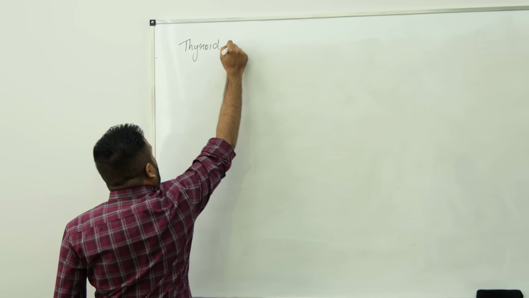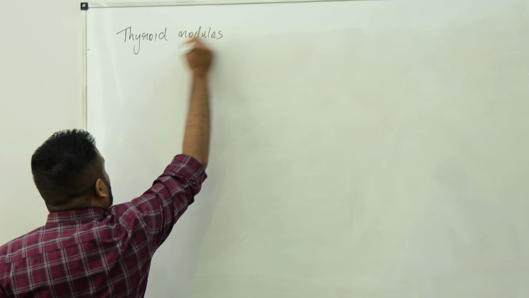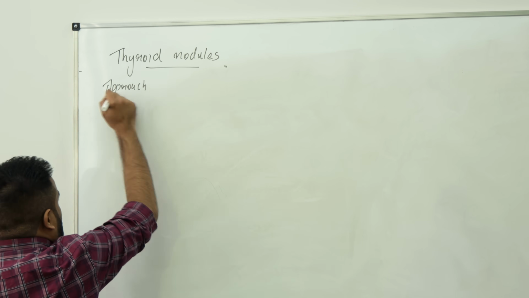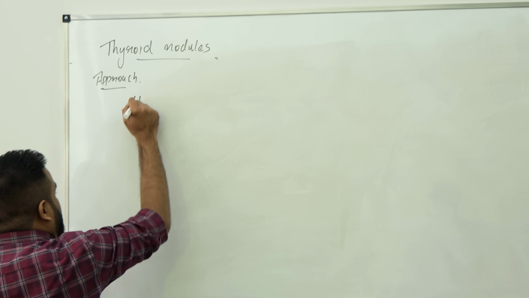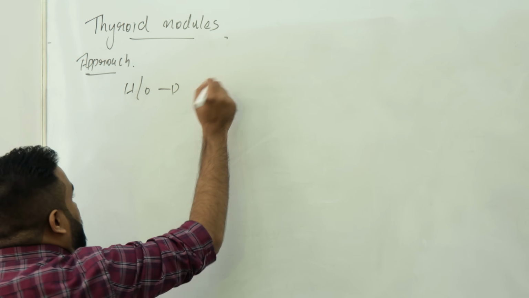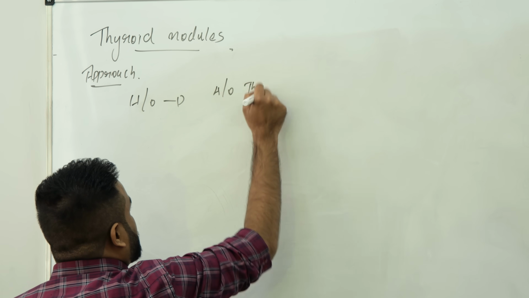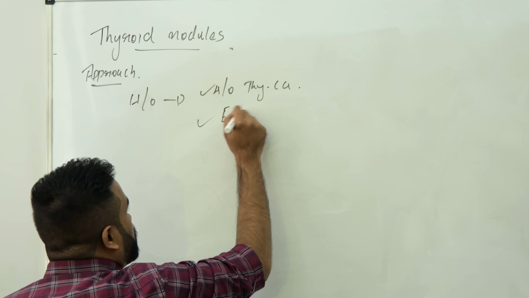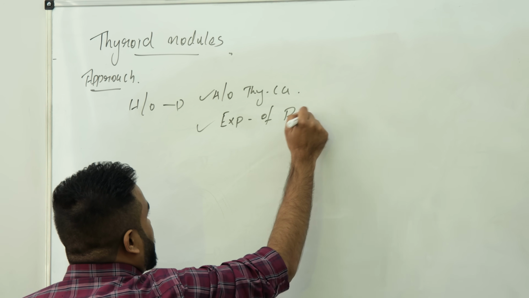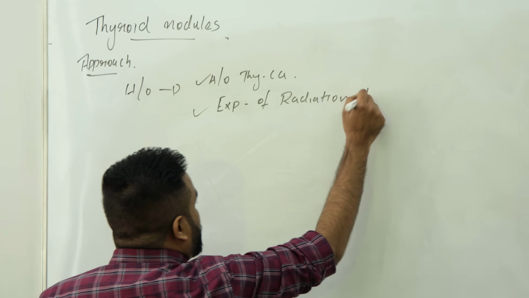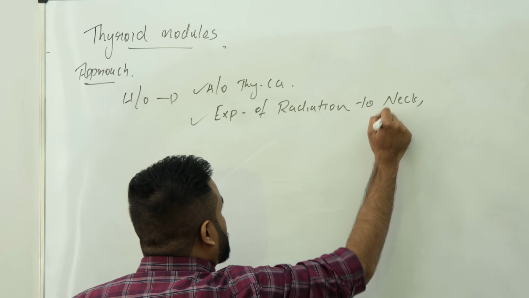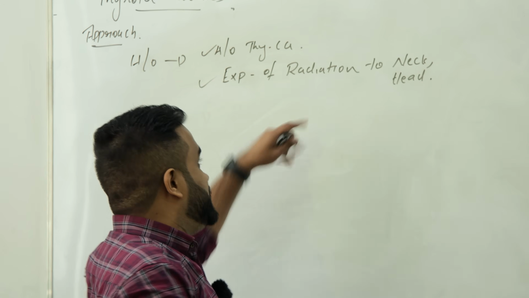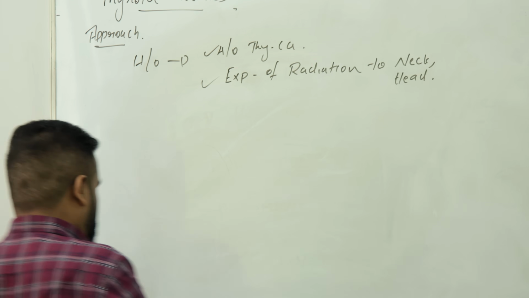First, thyroid nodules. How do you approach it if a patient comes to you? First thing, you take the patient history. They say his family members already have a history of thyroid cancer, right? Or he had already exposure to radiation to the neck or head area. He's at high risk of what? Cancer. Right?